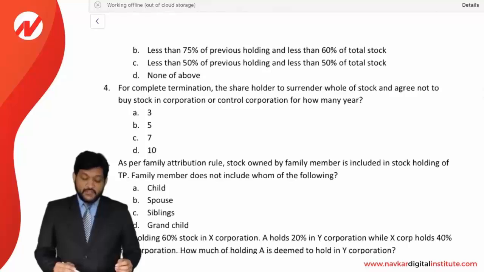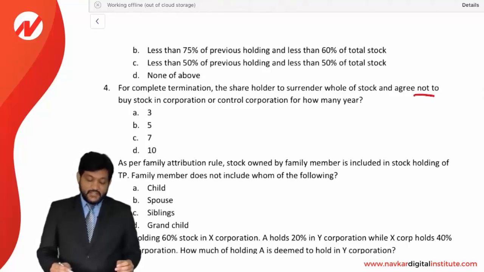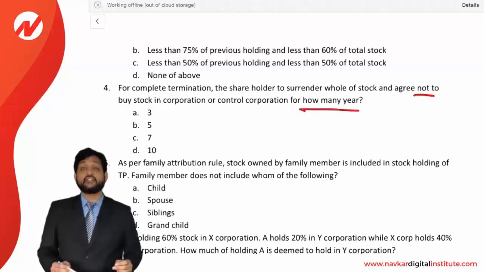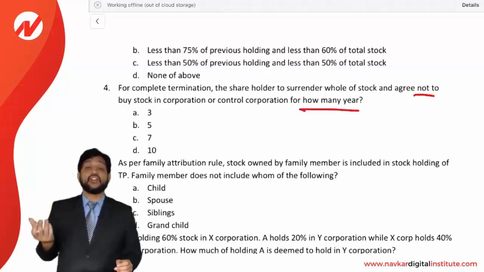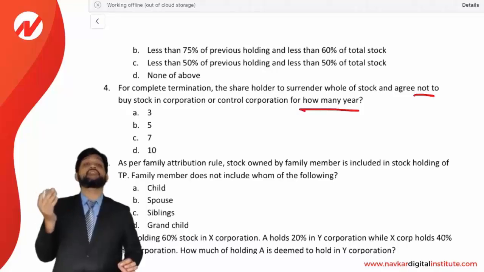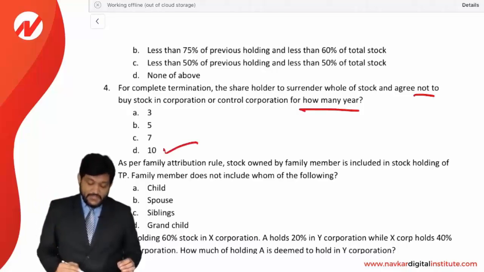Next, for a complete termination, the shareholder has to surrender the whole of the stock and agree not to buy stock in the corporation or a controlled corporation for how many years? In the case of complete termination, the shareholder has to waive family attribution by agreement, and in the agreement he has to specify that he will not buy stock in that corporation for the next 10 years. The answer is D option.